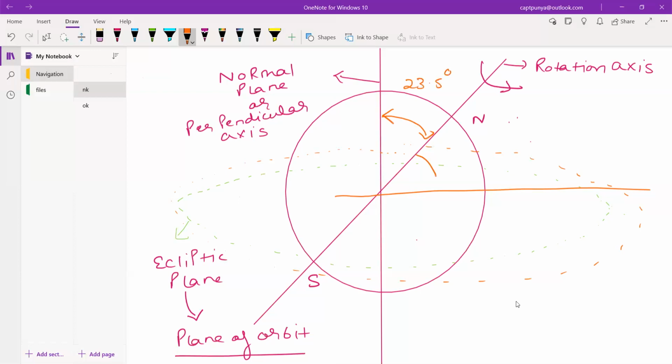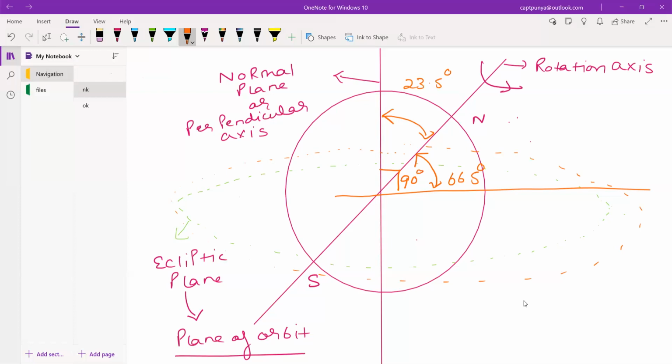And the tilt from the rotation axis to the ecliptic plane is 66.5 degrees, because this complete angle is 90 degrees. This is kind of confusing, so I am going to show you a 3D diagram also, because if you understand it in a 2D diagram, it will be easier in 3D. So have a look here.